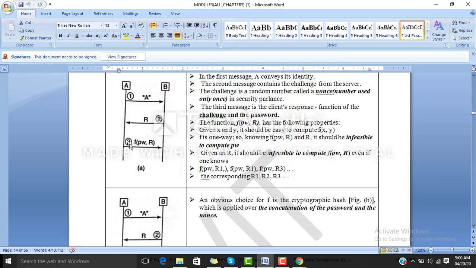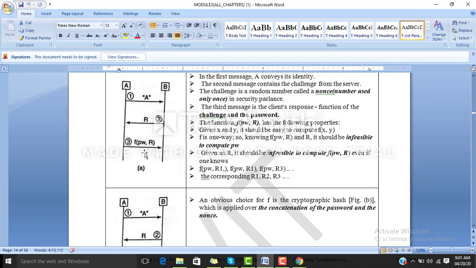So students, the third message, that is the function of the password and the nonce, has the following properties. They have taken the password as the X parameter and R, the nonce, as the Y parameter. Since it is one way, knowing a function of password and nonce, it is infeasible to compute the password.